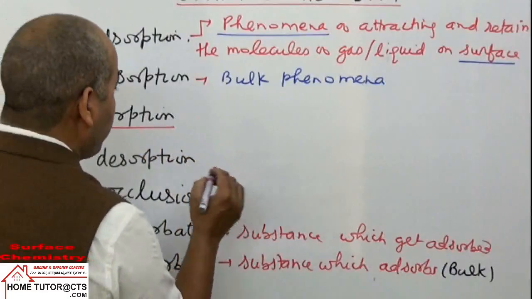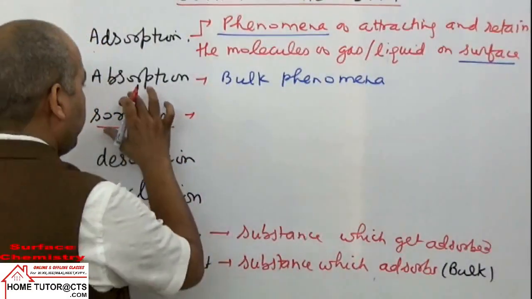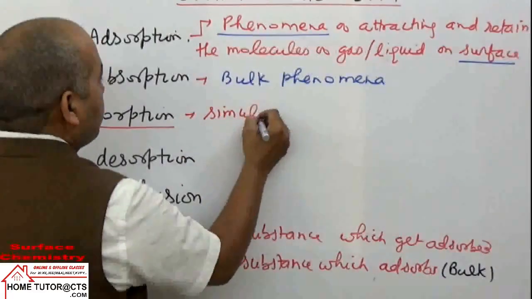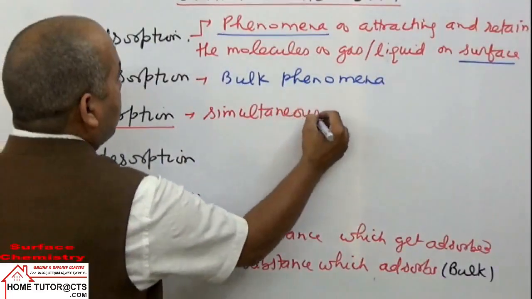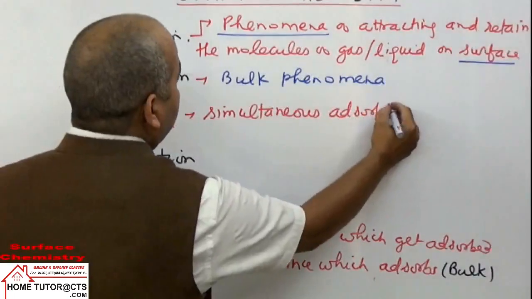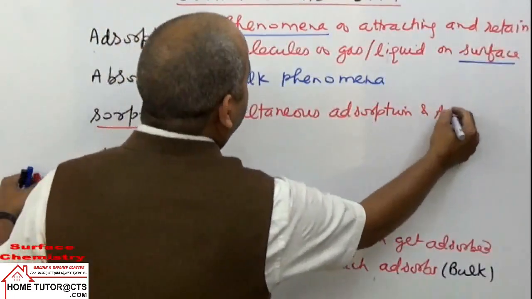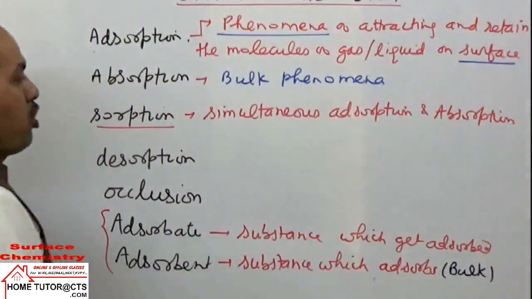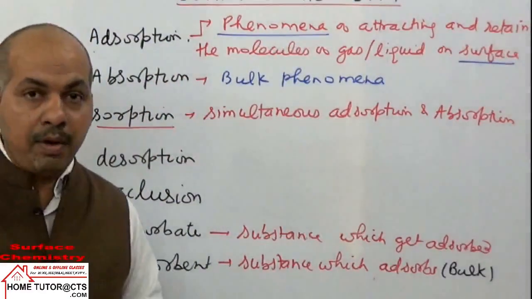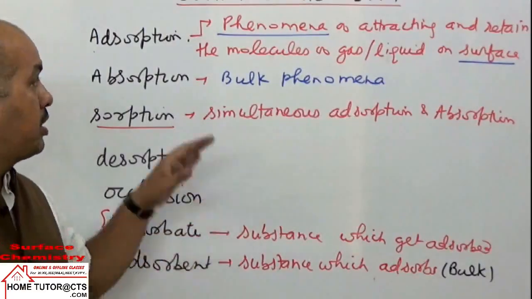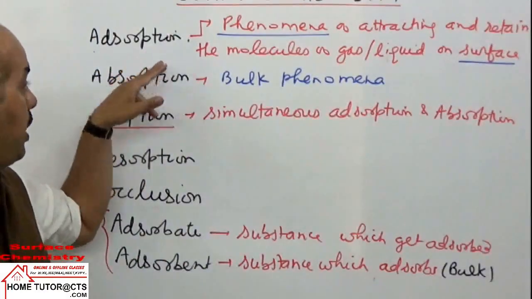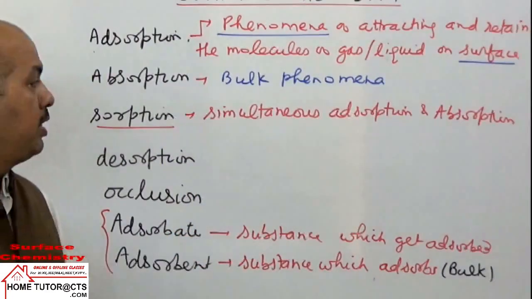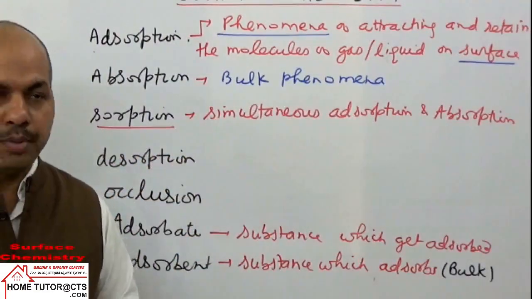When there is no clear distinction, no clear-cut boundary between adsorption and absorption, and both phenomena occur simultaneously, then that can be called sorption.